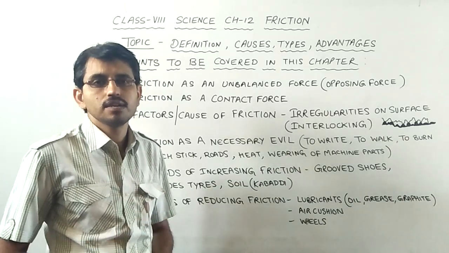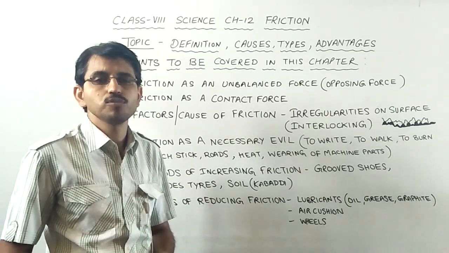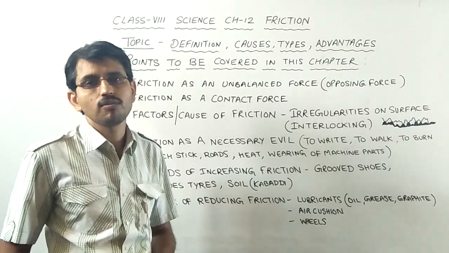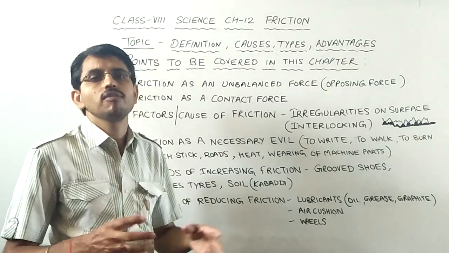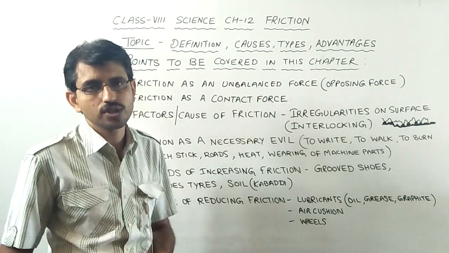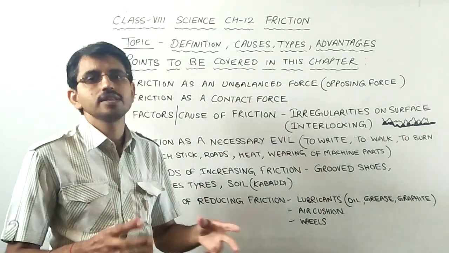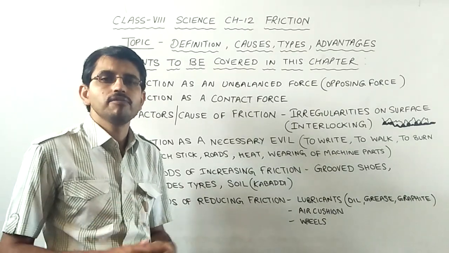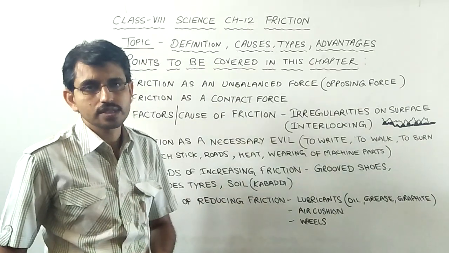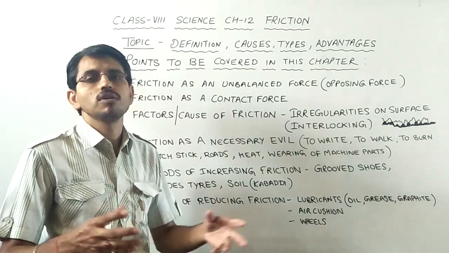You must have seen that a ball rolling on the ground comes to rest after some time due to friction between the ball and the ground. Similarly, if the engine of a vehicle is turned off, then the vehicle would come to rest due to friction between the tires of the vehicle and the road. Similarly, if a rider stops pedaling the bicycle, then the bicycle would come to rest due to the same force that is called friction.